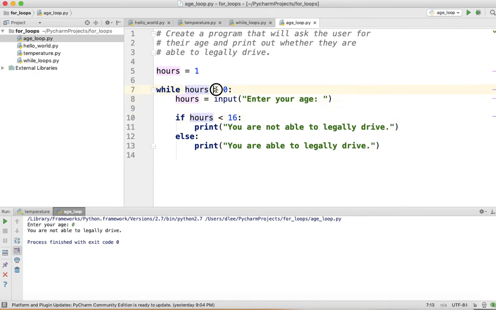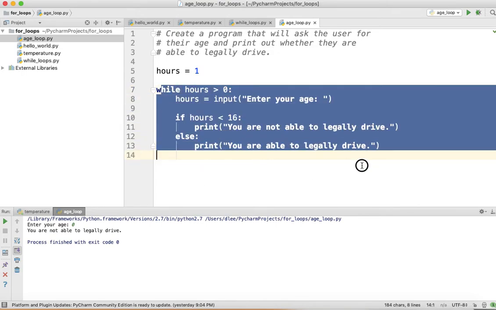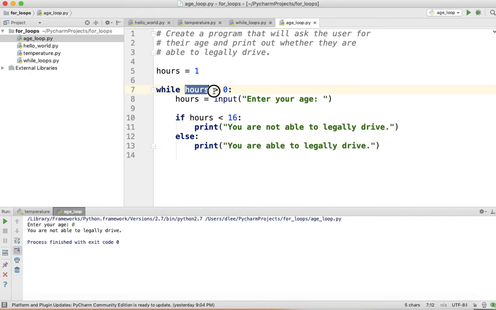And I'm going to say while hours is greater than 0. Because I want to keep on doing this over and over again until they enter in 0 for the number of hours, and then I want the while loop to stop running. So this is the Boolean expression that will make that happen. So I'm going to put here, enter the number of hours you slept last night.